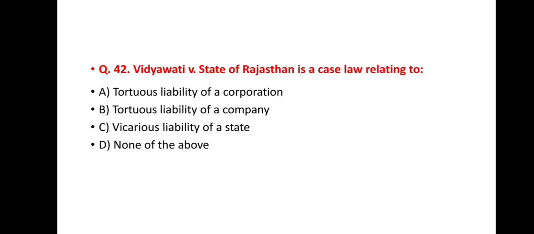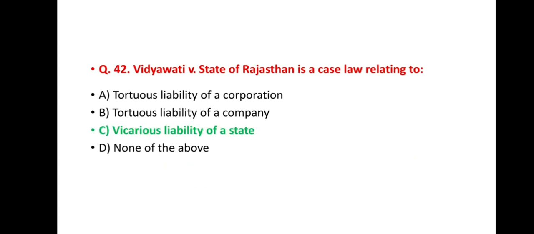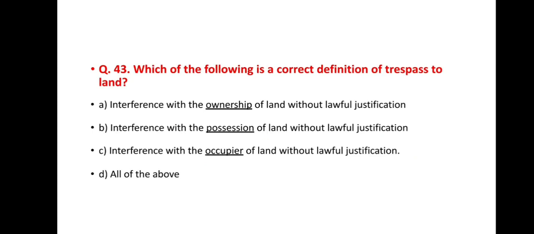Next question number 42. Vidyavati versus State of Rajasthan is a case law related to. It's a very famous case, and options are option A, tortious liability of a corporation. Option B, tortious liability of a company. Option C, vicarious liability of a state. And option D, none of the above. And the correct answer is option C, vicarious liability of a state.